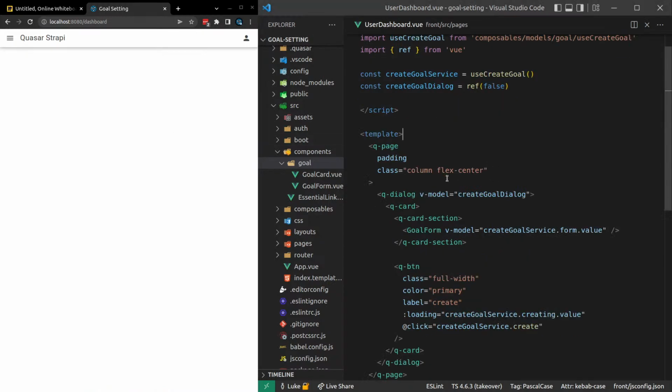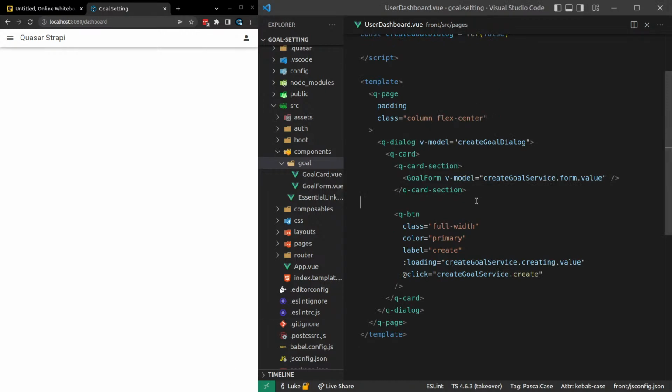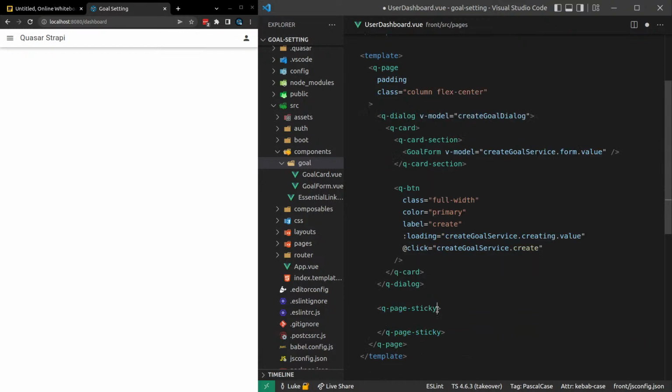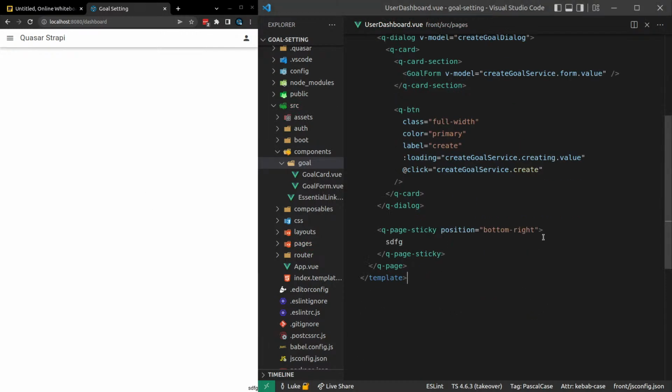There we go. So now we'll just create a button that opens that dialog, and I might just make it a floating action button. Actually, that might work really nicely. QPageSticky, position is equal to, I believe it's bottom right. Let's try that. There we go. That's showing the bottom right.